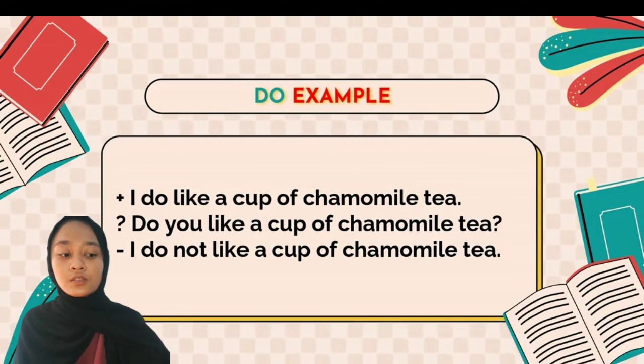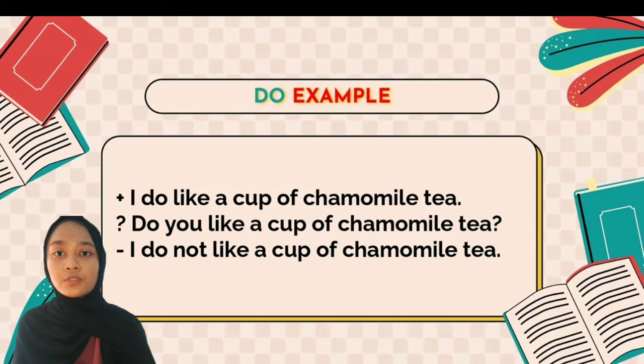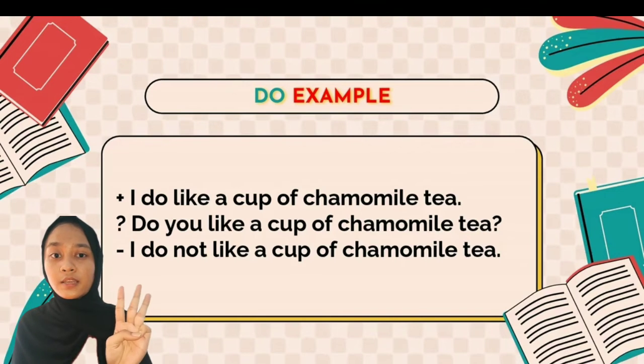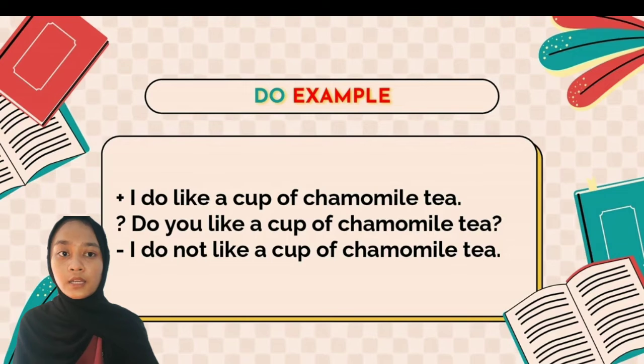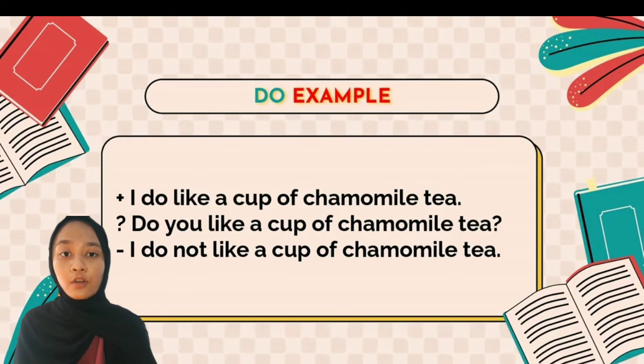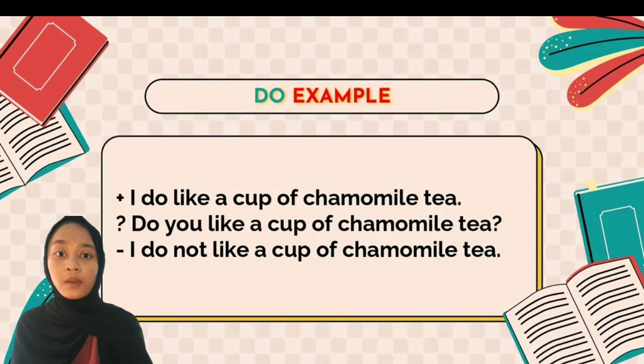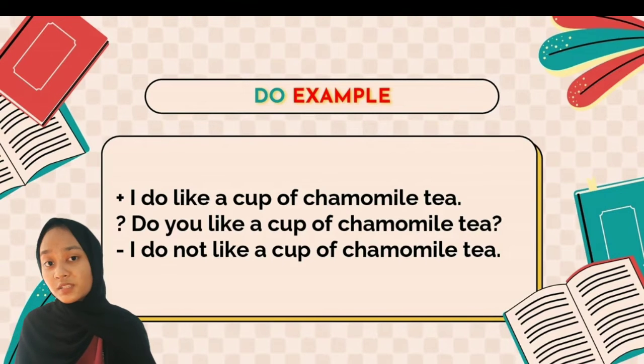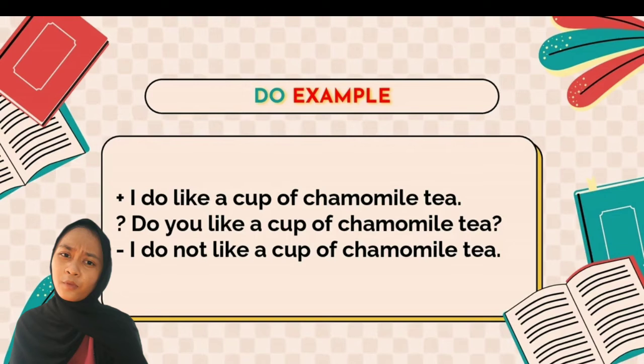Okay. So this is the example for using do in a sentence. There are 3 examples, one for each part. The positive one is: I do like a cup of chamomile tea. While the question is: Do you like a cup of chamomile tea?